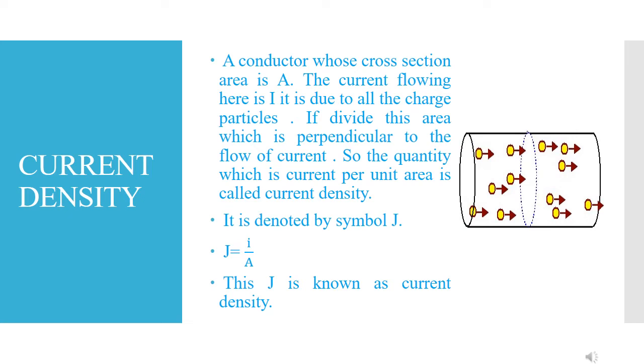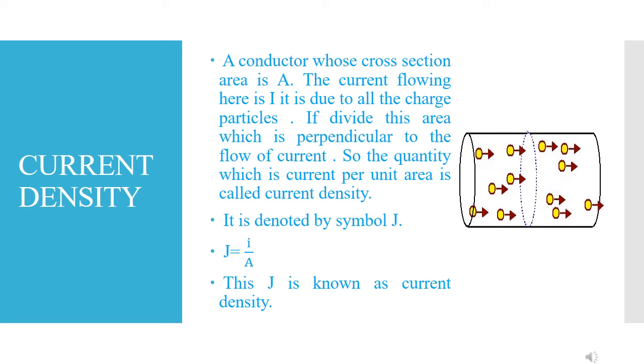Now what is current density? We have a conductor whose cross sectional area is A. The current flowing here is I. It is due to all the charged particles. If I divide this area, which is perpendicular to the flow of current, into small segments, we get another quantity which is current per unit area. So J equals I upon A. I gave it the symbol J. This J is known as current density.